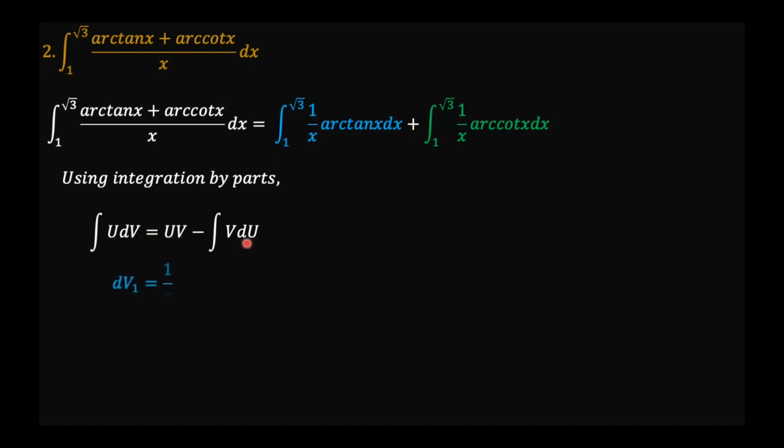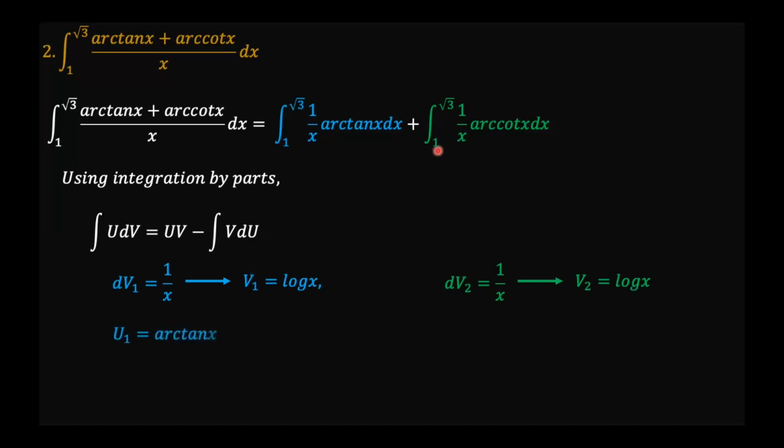So for the two integrations, we can consider one to be u1 dv1, another one is u2 dv2. So dv1 can be considered to be 1 over x, such that v1 is natural logarithm of x. And then dv2 could be considered to be 1 over x, and also v2 is natural logarithm of x, because we have 1 over x in both integrals.